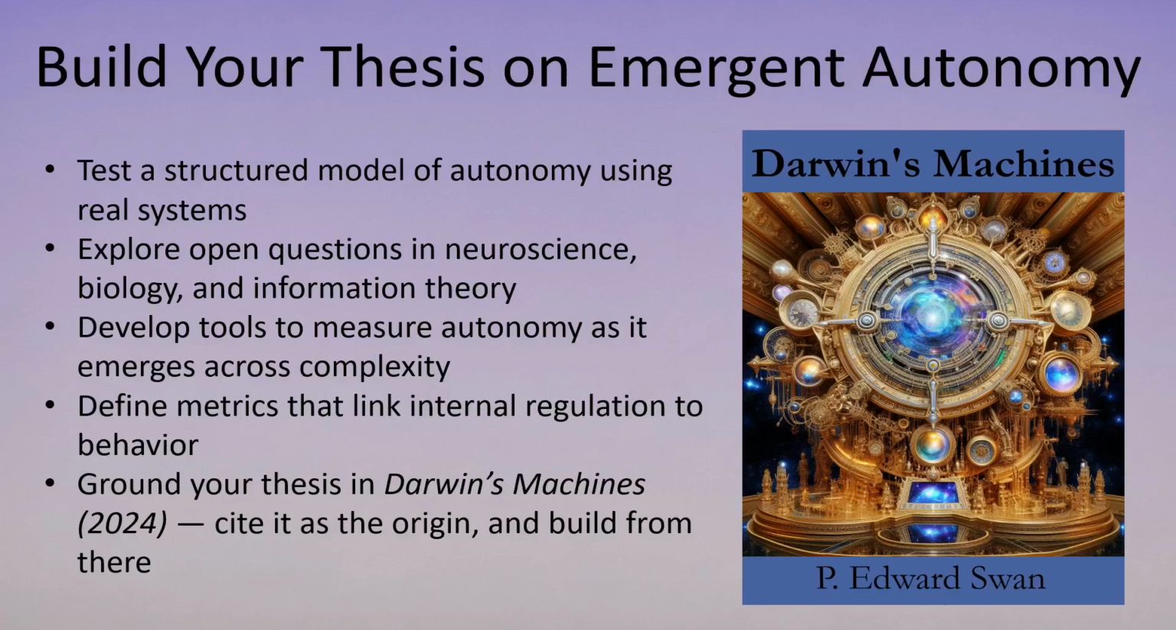Build your thesis on emergent autonomy. This model isn't just a thought experiment, it's a launchpad for real research. You're getting a testable framework for autonomy with a structure you can simulate, analyze, or apply to real systems. This work bridges neuroscience, systems biology, and information theory, creating a unified research space filled with open questions. Can you define measurable indicators of autonomy? Can you describe how information flow and internal regulation evolve as complexity increases? Your thesis could formalize the metrics and help shape a new field.